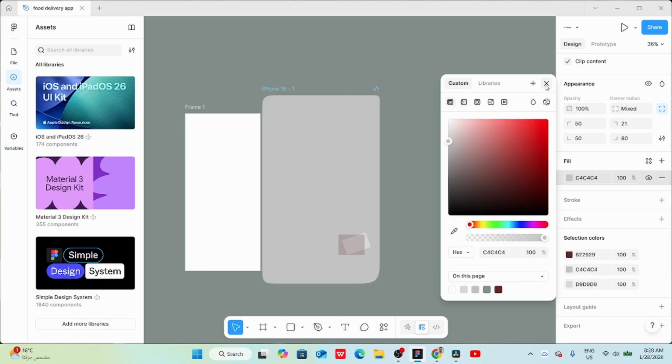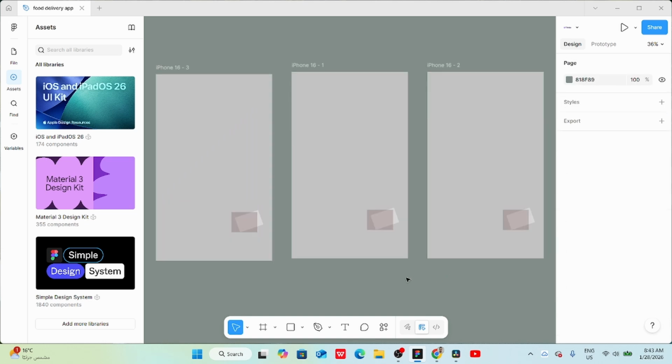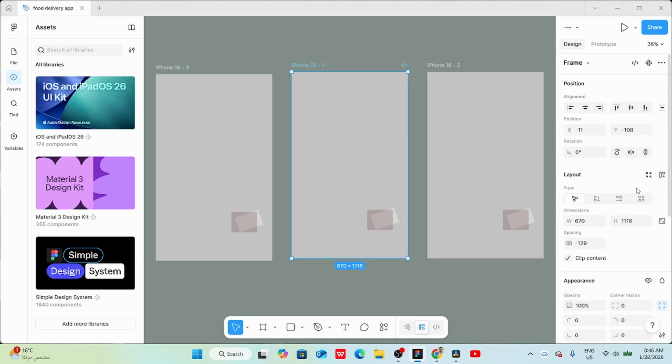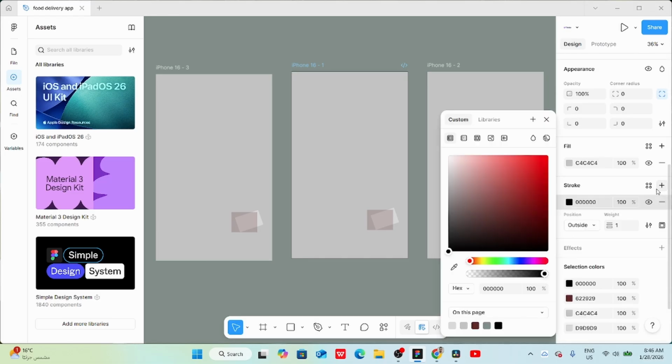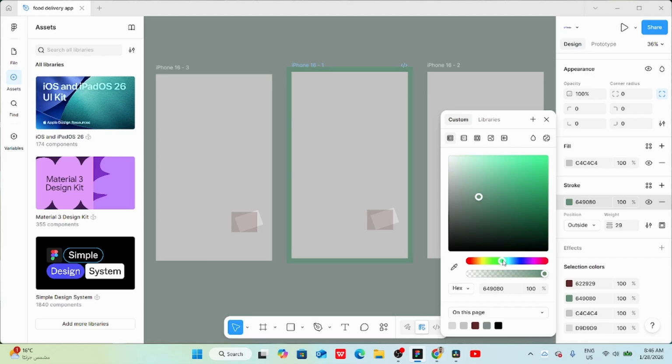After that, let's talk about stroke. We use a stroke to highlight any design element. For example, if we have multiple frames and we want to highlight one of them, we can add a stroke to this frame. At first, we might not see the stroke. To fix this, we need to increase the stroke weight. Now the stroke becomes visible. We can also change the stroke color as we like. Next, we can change the stroke position. We can set it to center, inside or outside the design element.